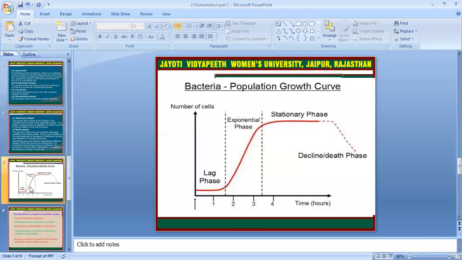This is the particular population growth curve: lag phase, exponential phase, stationary phase, and decline phase. So in the lag phase our cells are just starting to grow, in the stationary phase the cells are further growing, and the decline phase is almost the end phase.